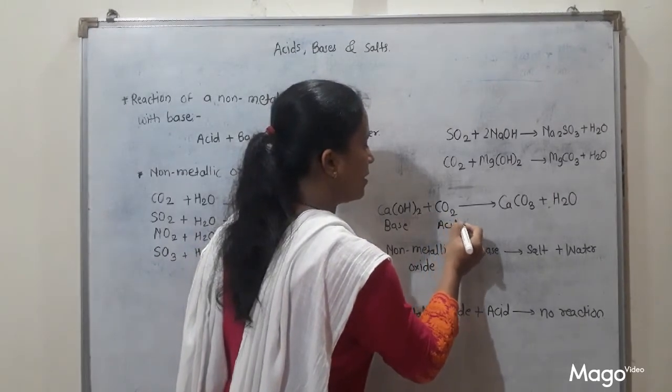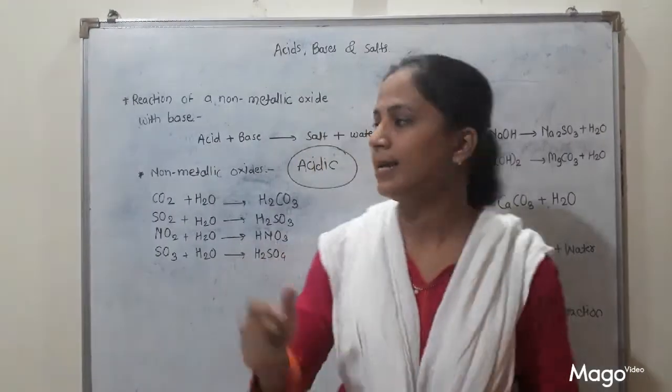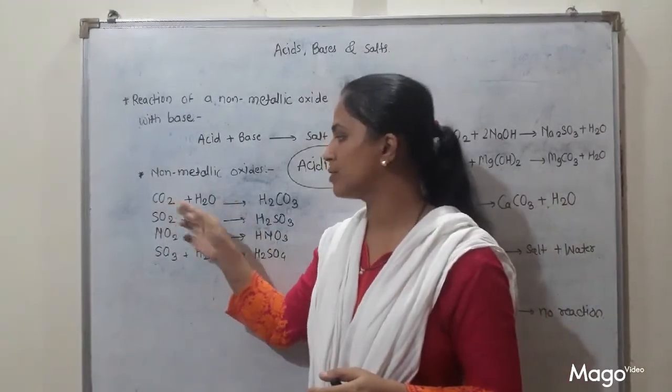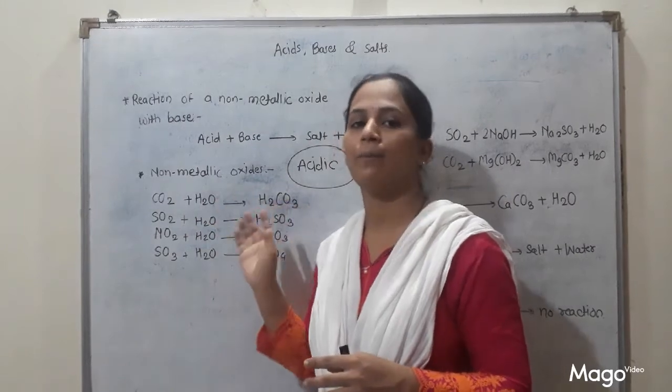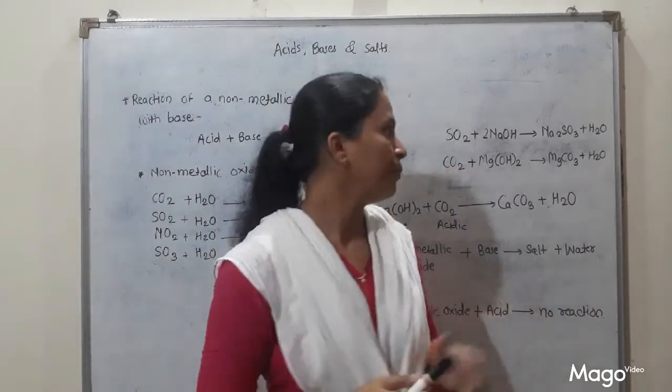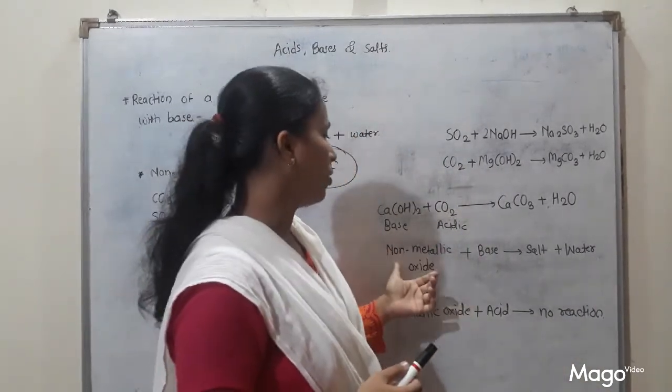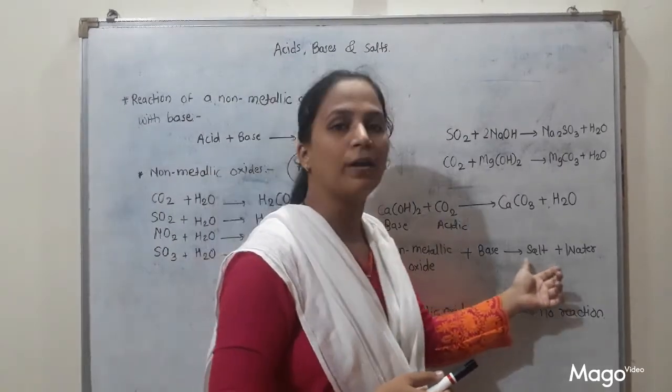Why is it acidic in nature? I told you why it is acidic in nature, because when this carbon dioxide reacts with water, it forms carbonic acid, that is an acidic solution. So this is the reaction of a non-metallic oxide with base. They form salt and water.